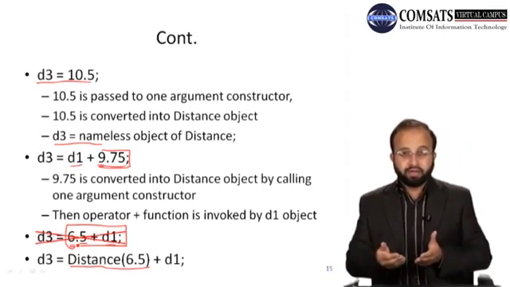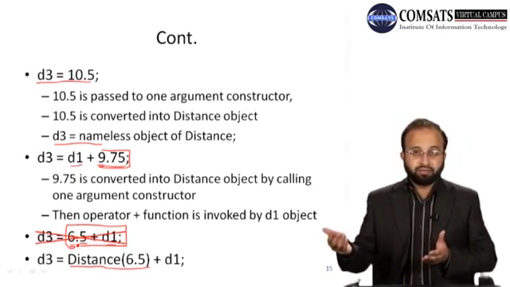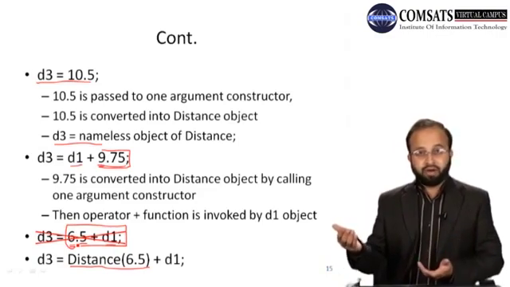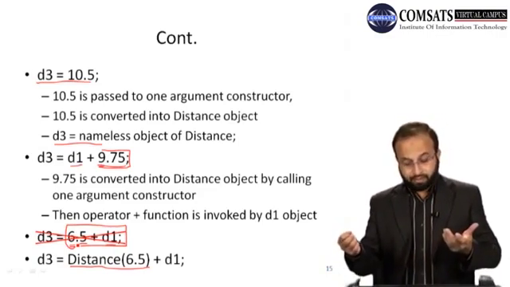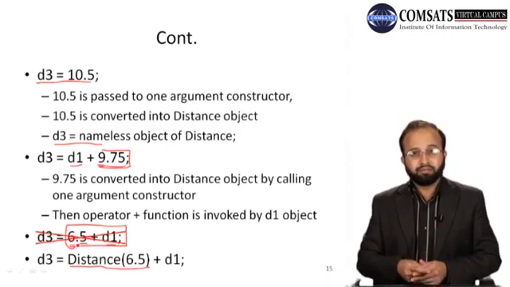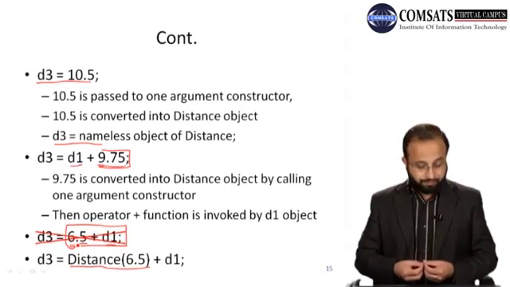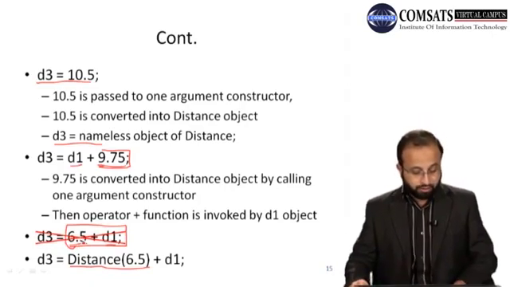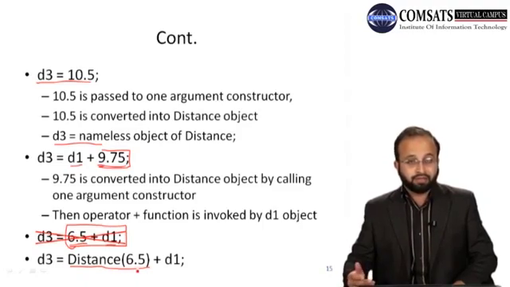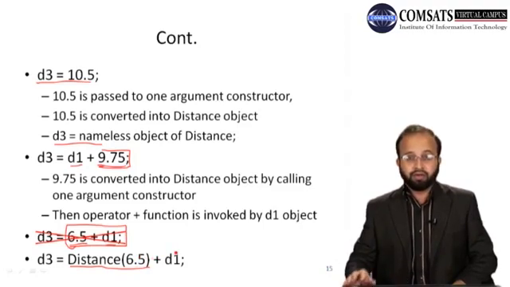Now, floating point value plus a distance object means it will try to invoke the plus function for adding two floating point numbers. But to avoid this situation we can write Distance(6.5). We can explicitly call the constructor ourselves and add it to d1, right?